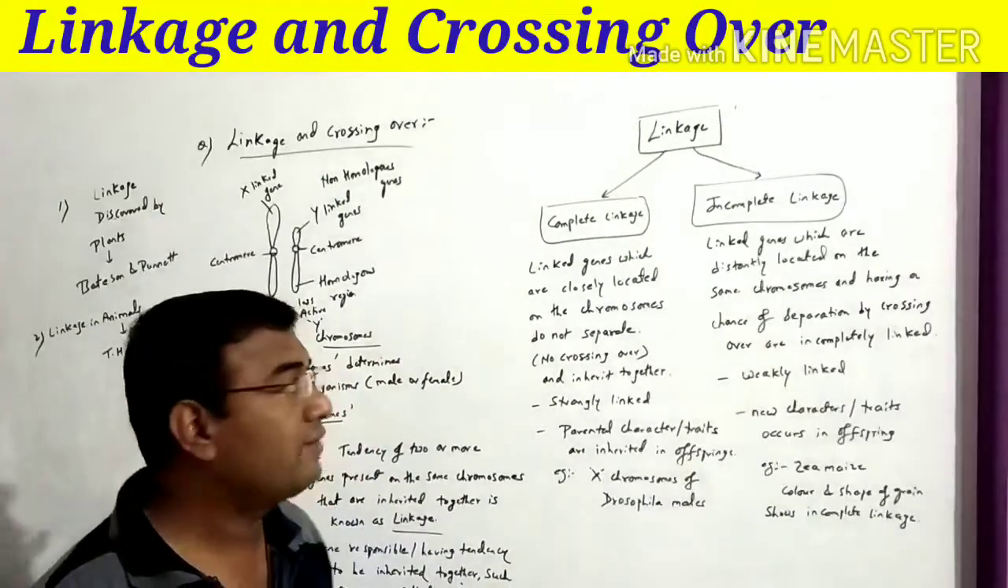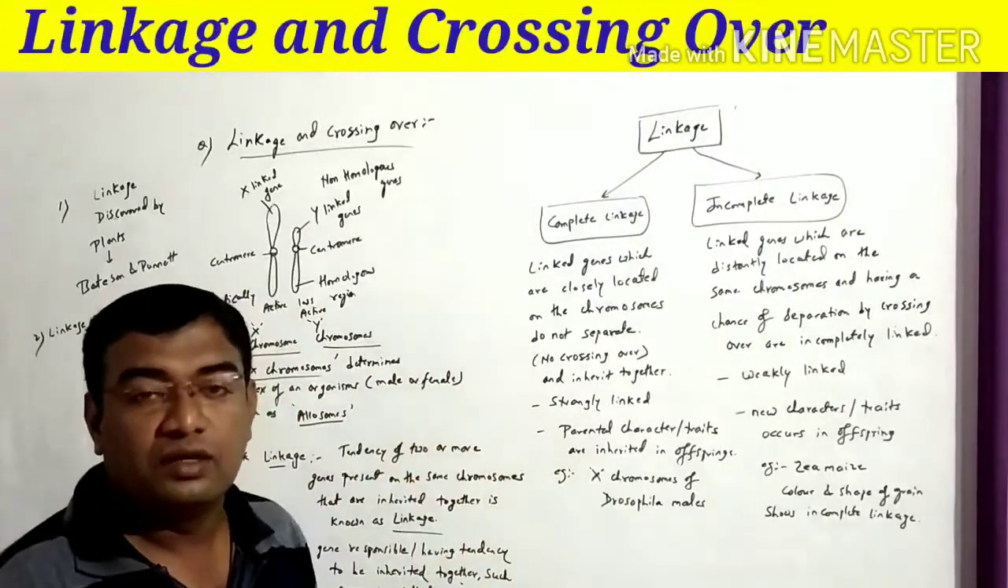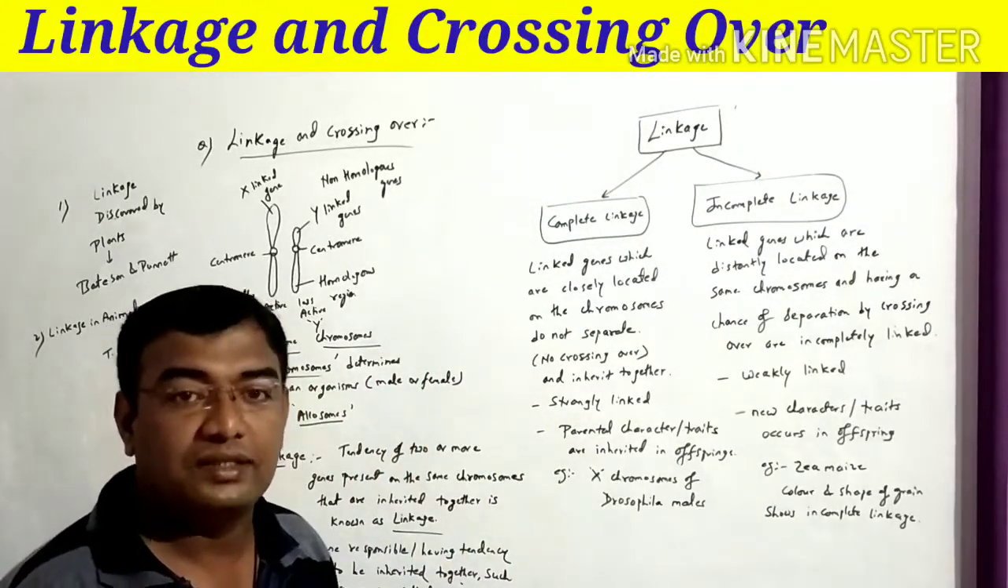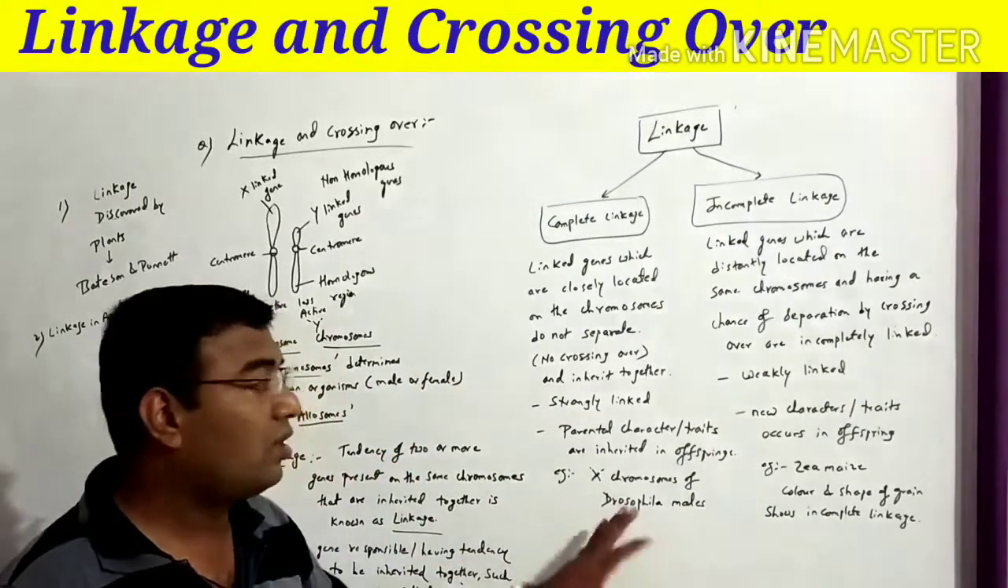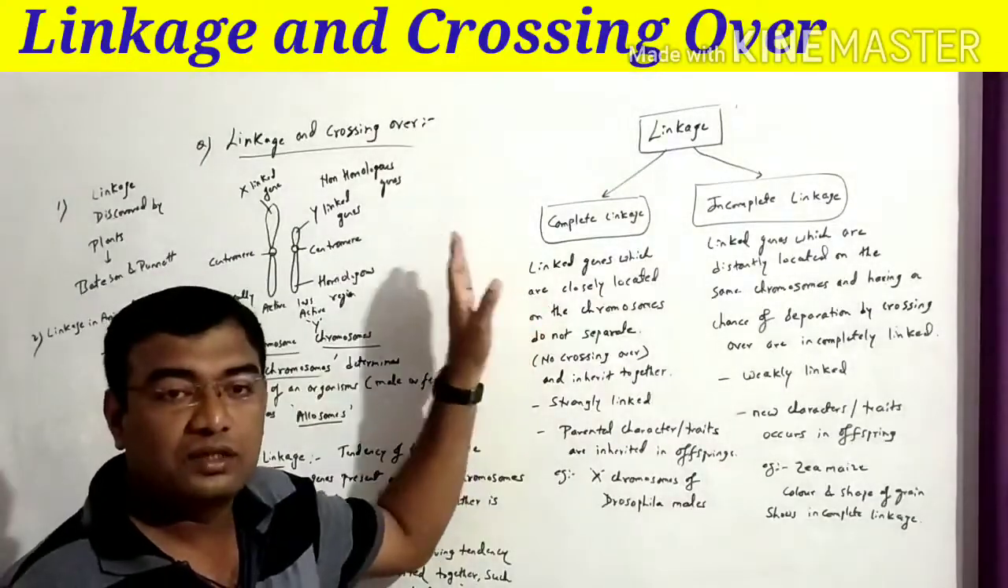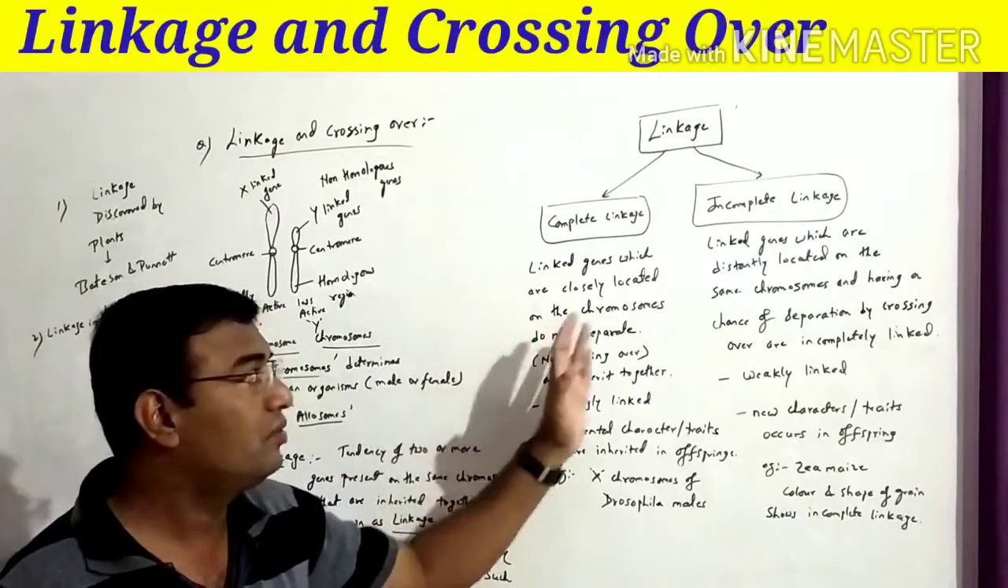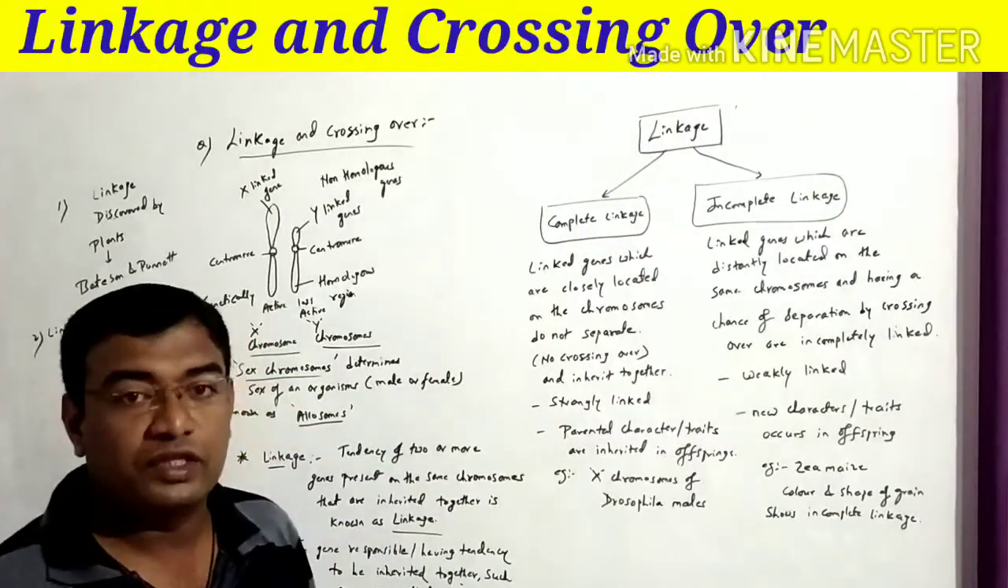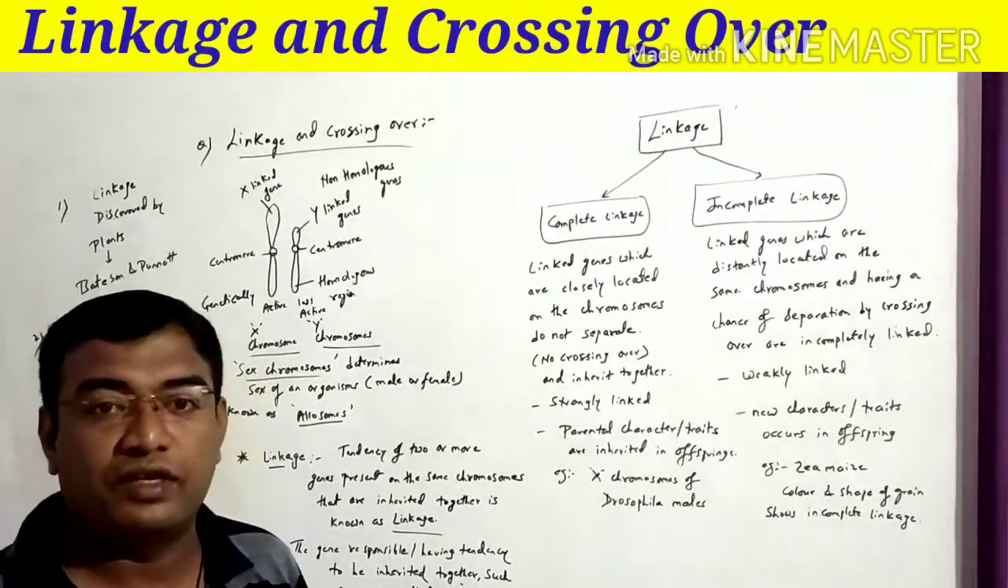In the same way, we have seen that linkage and genetic variation all depend upon crossing over, and linkage has two different types: complete linkage without crossing over, and incomplete linkage with a chance of crossing over and having variations.